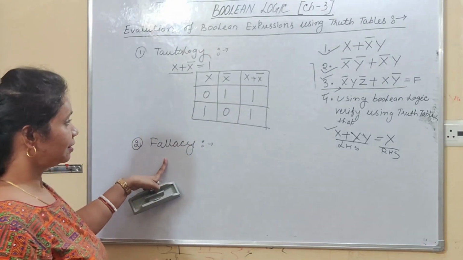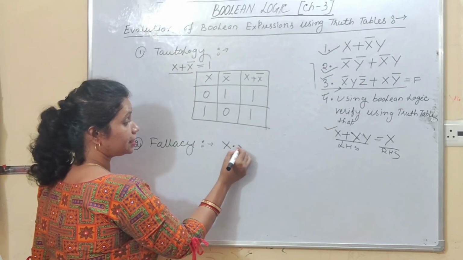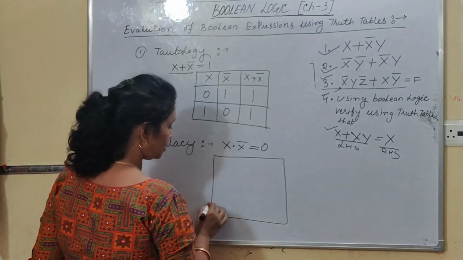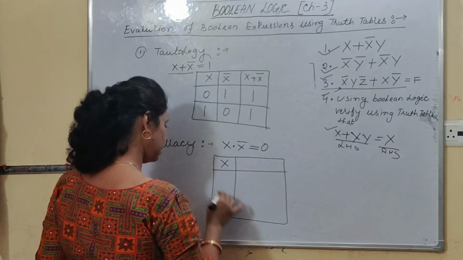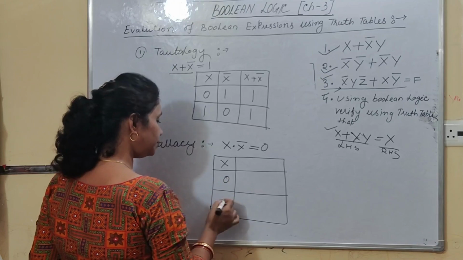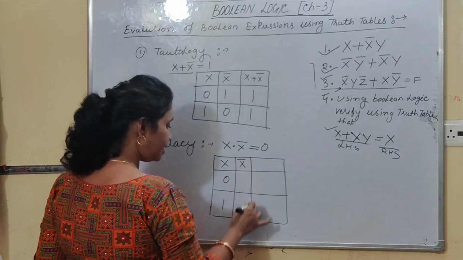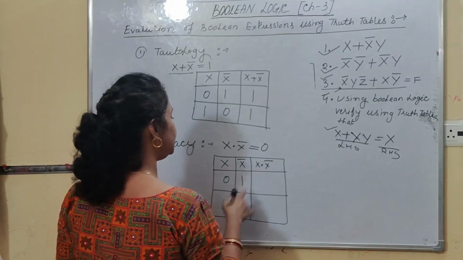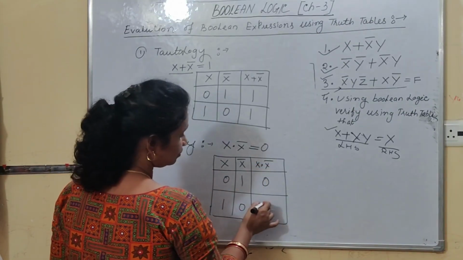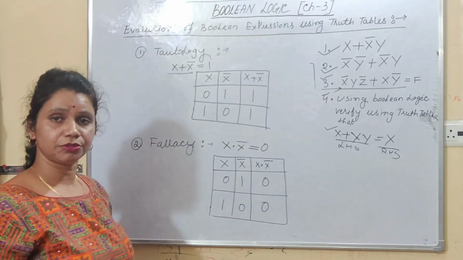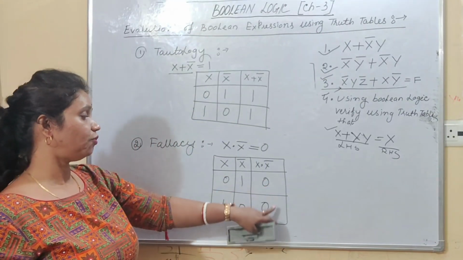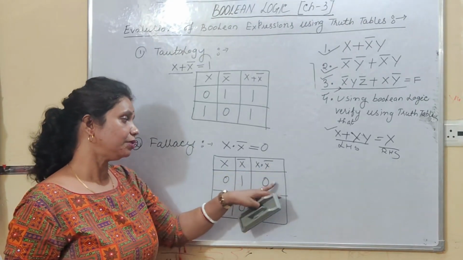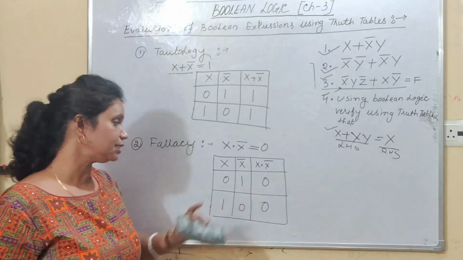Now next one is fallacy. The same. If I will say x dot x bar, right students? Always the output is 0. Let us draw the truth table of x dot x bar. Here one variable I have, that is x. So if you have one variable, then the input combinations are 0 or 1. Then what about your not x? 1 and 0, because 0 will be 1, 1 will be 0. Now x dot x bar. See, 0 dot 1, 0, 1 dot 0, 0. So this is such a type of truth table where the output is always false. This is such a type of logical expression, Boolean expression. Here all the time you will get the output as false. So this is known as fallacy.